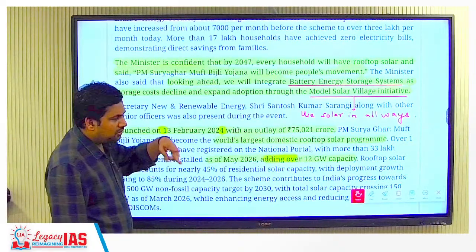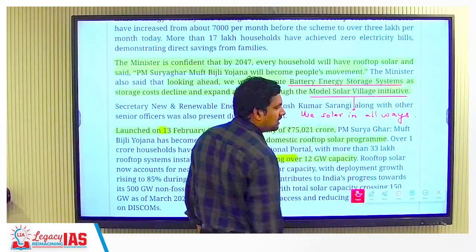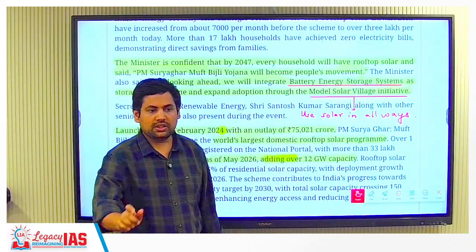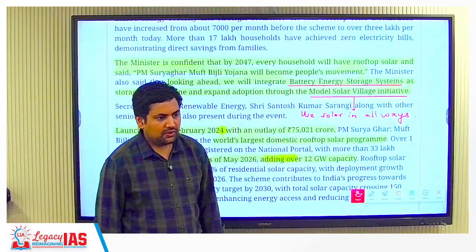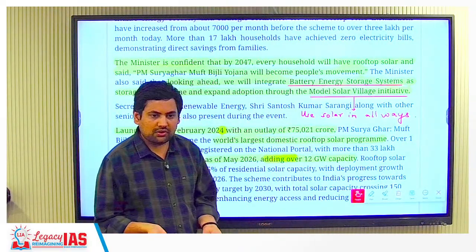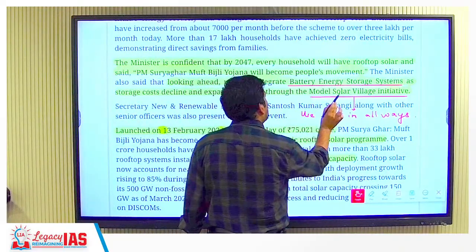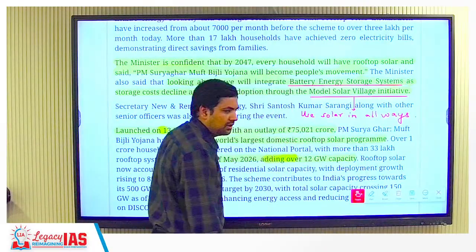Then they also talked about 2 more things which are important for solar energy. One is the battery energy storage system. They are saying that after this we'll be focusing on BESS. Why is this important? Because solar is not available at night time, so you need very good quality batteries and all that. So that is one thing, and the other is the Model Solar Village Initiative.